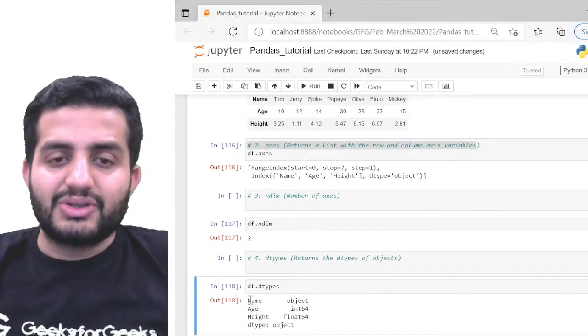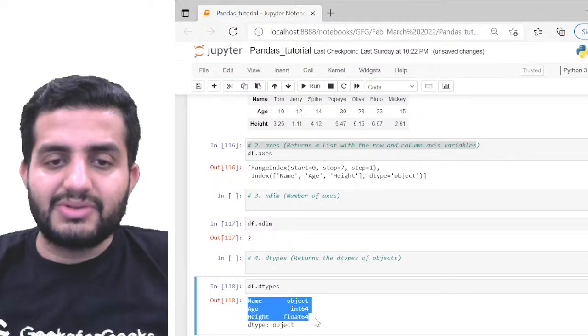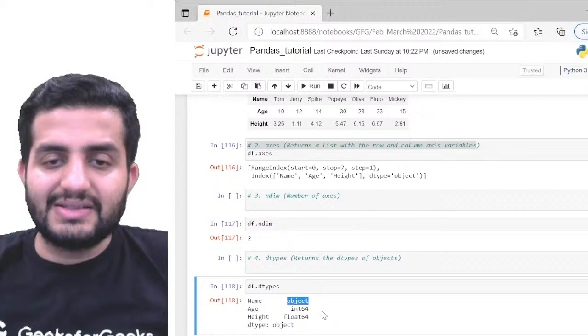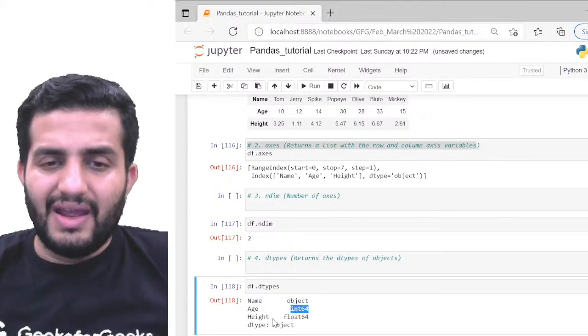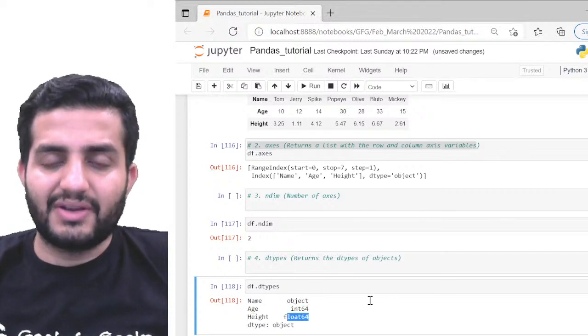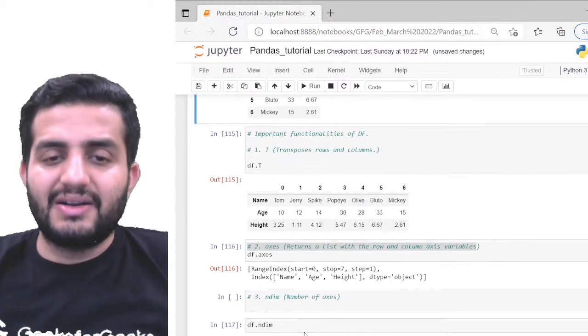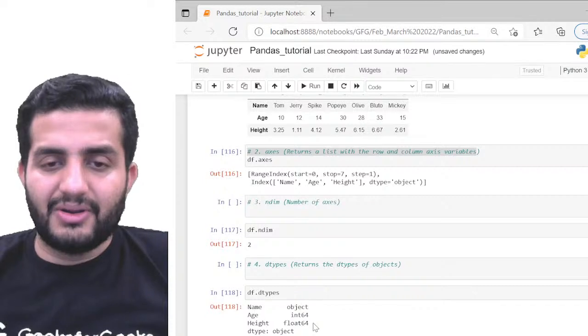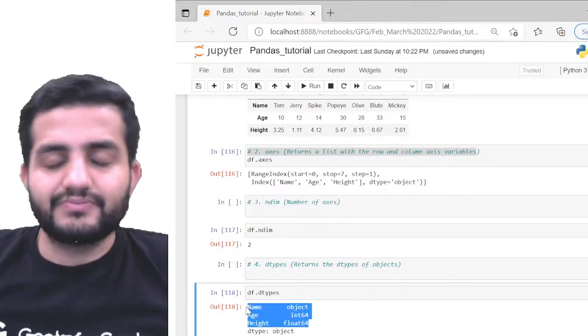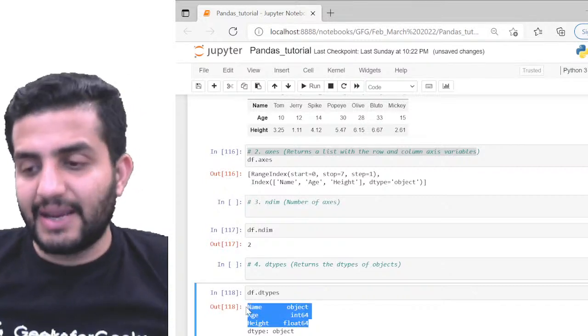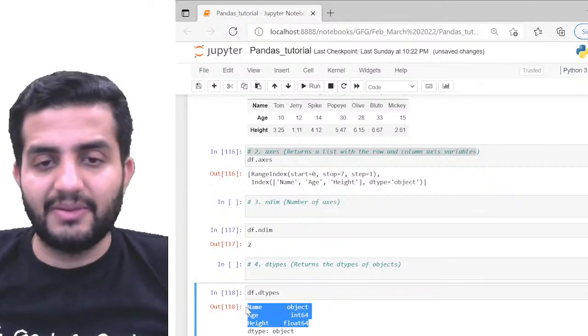Now can you see this? Here I have three columns: name, age, and height. Name is basically an object, nothing but my string, age is identified as int64, and height is identified as float64. The reason is that I have decimal point values. So this is the default data types which have been identified for each of my variables.